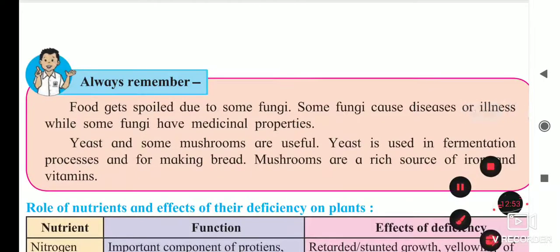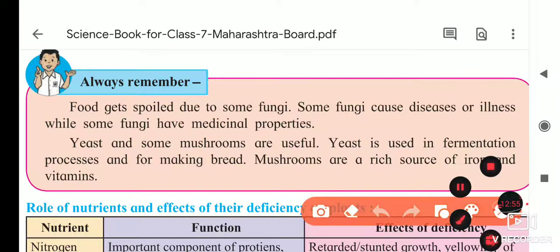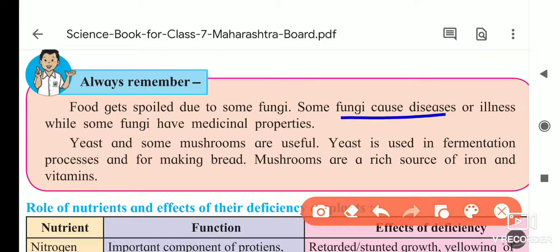When food gets spoiled due to some fungi, they cause diseases and illness, while some fungi have medicinal properties. For example, penicillium is a kind of fungus, and from it we prepare medicine. Some fungi are like yeast and mushroom.